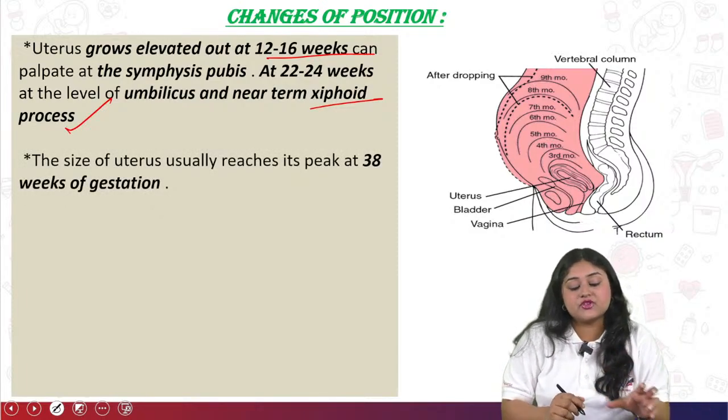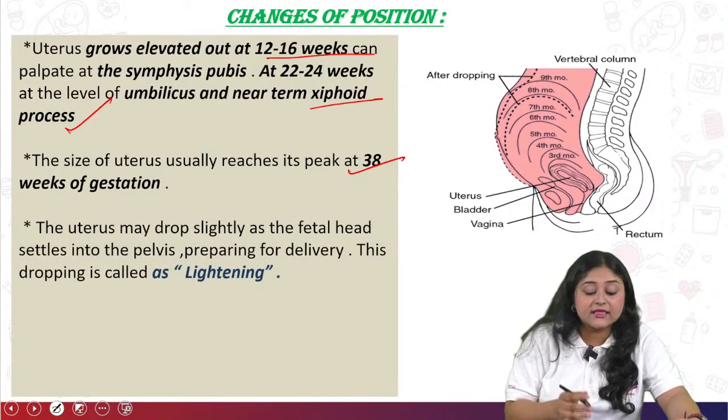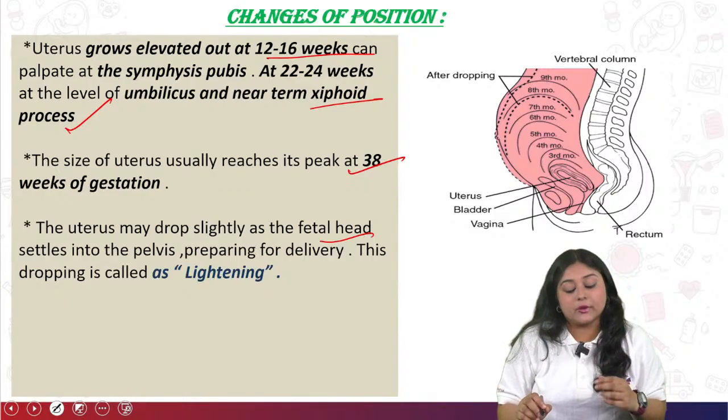Next, the size of the uterus usually reaches its peak at the 38th week of gestation, and the uterus may drop slightly as the fetal head settles into the pelvis in preparation for delivery.